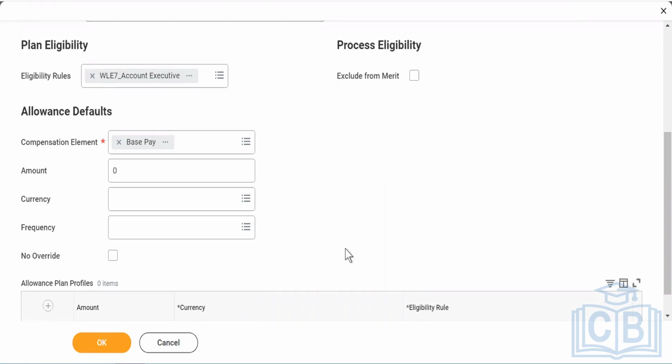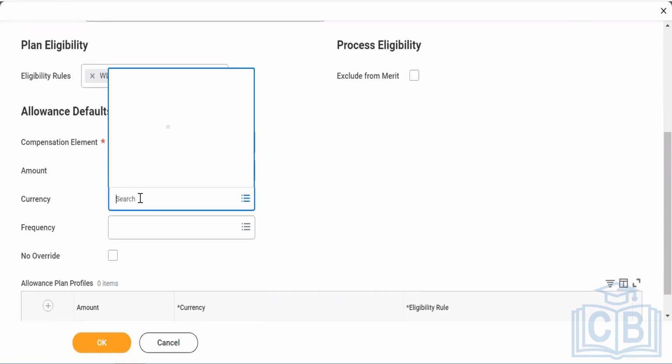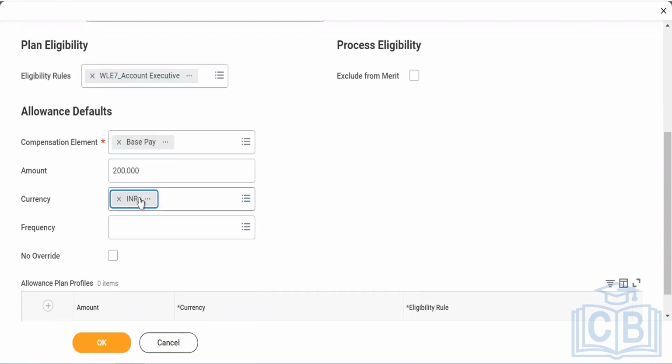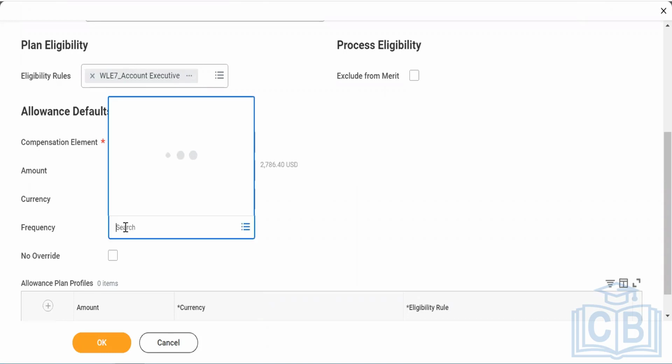In that case, 10 lakh will be my fixed part and 2 lakh is going to be my variable. So this 2 will be coming here. Currency, I'll put INR. Frequency, I'll put annual.